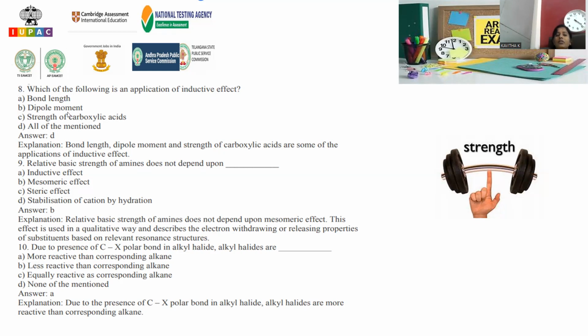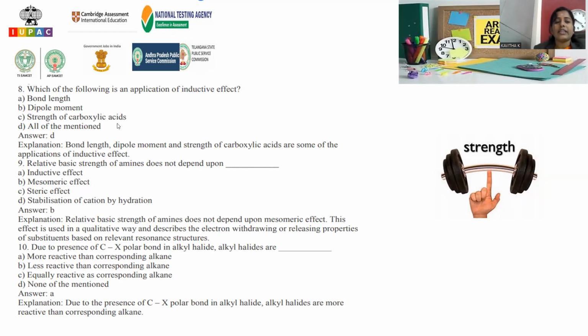Dipole moment, okay. Dipole moment, in the sense, is the kind of charge separation, the extent of charge separation among the atoms, which is explained by dipole moment. It is measured in debye units. The dipole moment purely depends upon inductive effect and consequently electronegativity. So for the dipole moment, there is a direct relation.